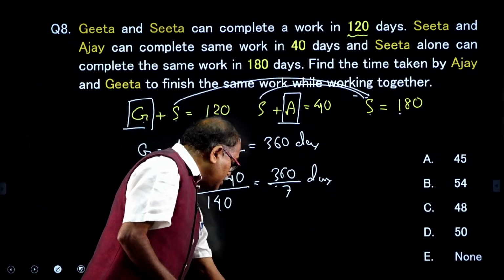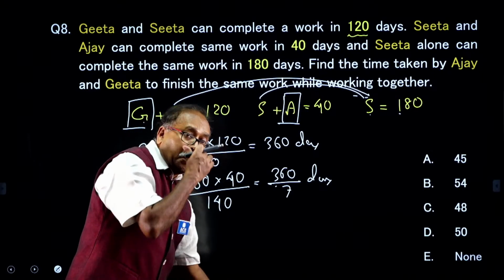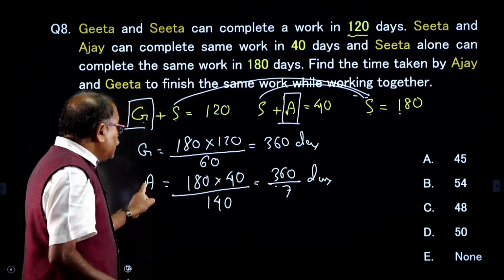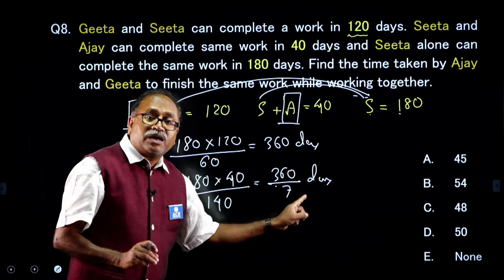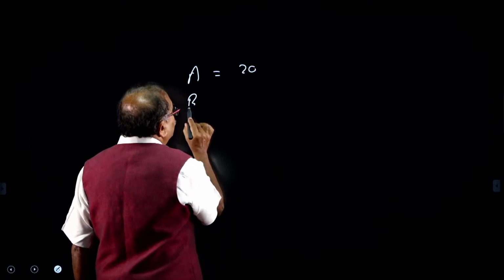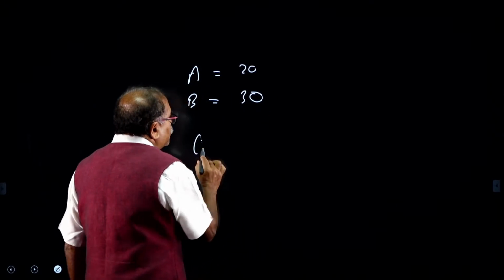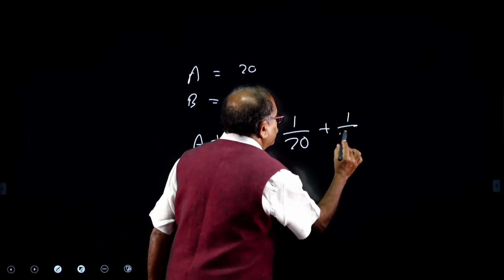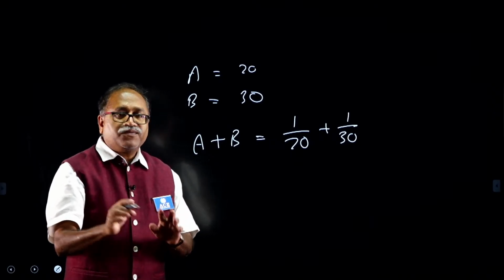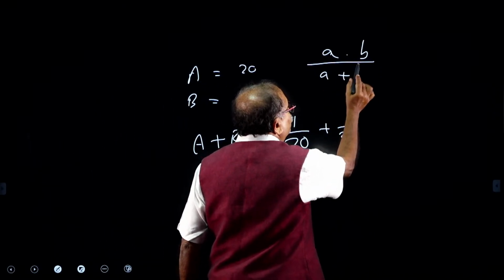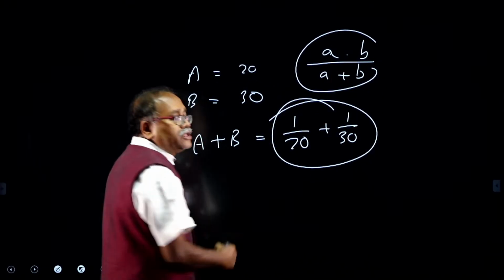Now, anyone answered it? Okay. Now, I know that Geeta can complete the work in 360 days and A can complete the work in 360 by 7 days. I will take you to another example. If A can complete the work in 20 days and B can complete the work in 30 days, then A plus B together can complete the work in 1 by 20 plus 1 by 30. This is one of the methods. Of course, we also have the formula A into B by A plus B, but this is one of the methods.